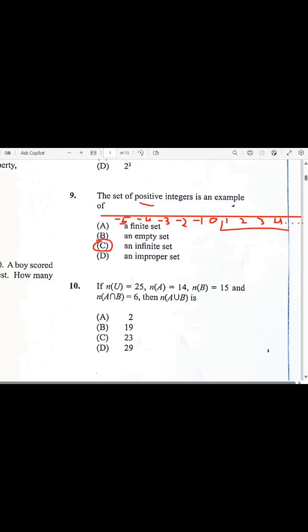Now, an empty set is just an empty set. It means exactly what it says. It has no numbers inside. So sometimes you might see, because I've seen that before, two curly brackets like this, and they ask you what kind of set that is. It's an empty set because it has nothing inside it.